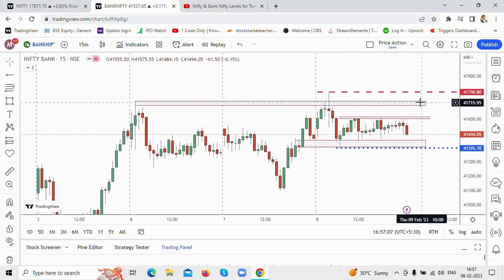If there is a gap up to these levels or to the day's high, that is today's high, clearly you should not be looking at going long, rather wait and watch if there is any shorting opportunity.